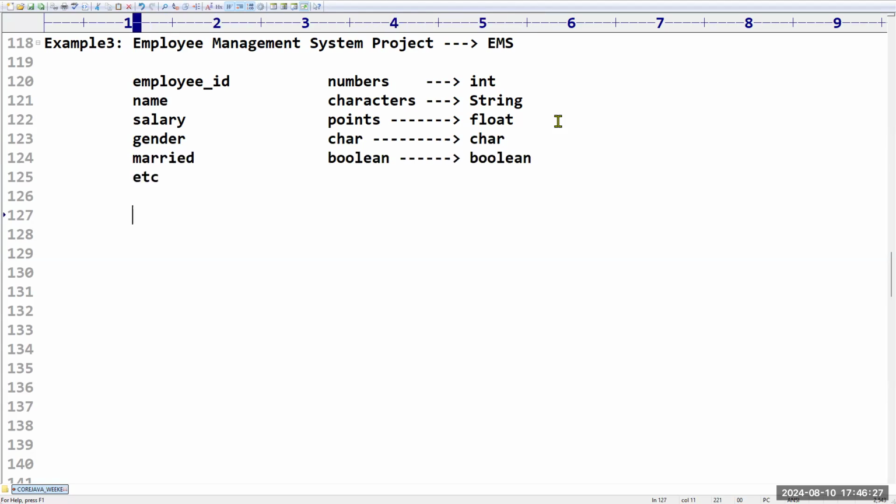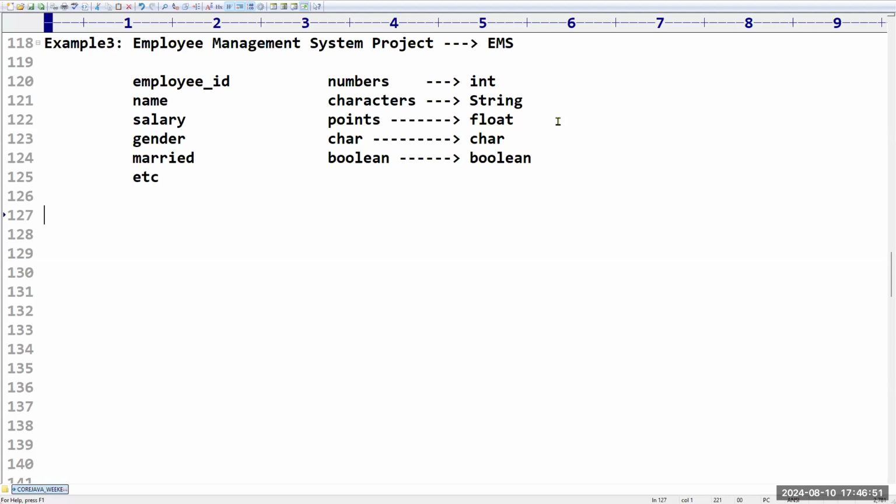Like that, you can take any type of data. Internally, for every category, one data type will be there. We have to use the appropriate data type in your program. Are you clear with this? Any doubt? No, sir. Introduction to data types I explained. So now we know the definition of data type.